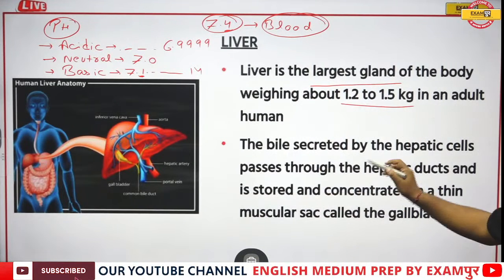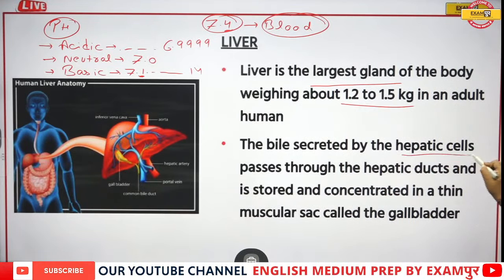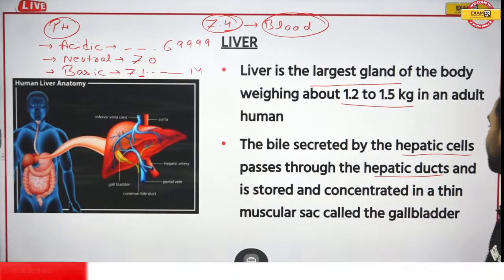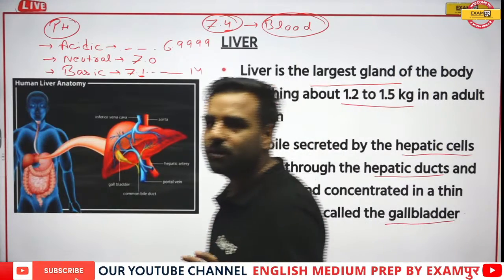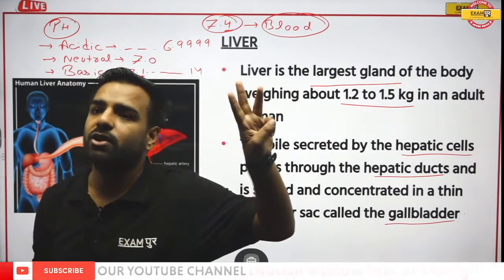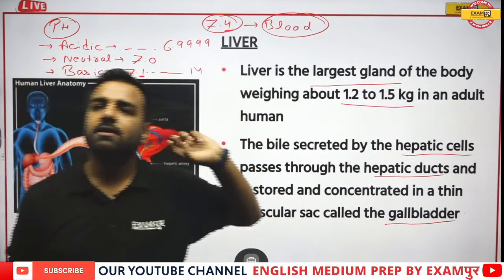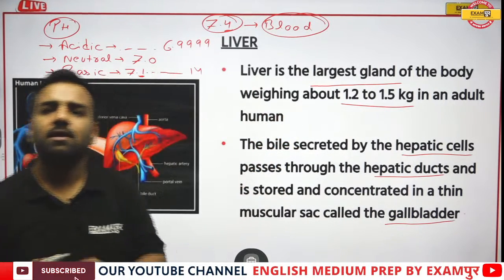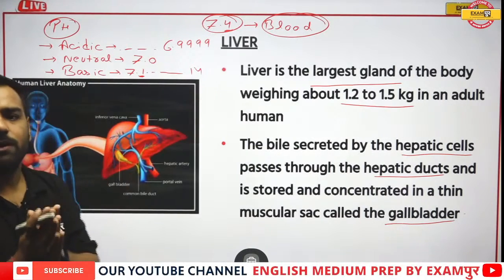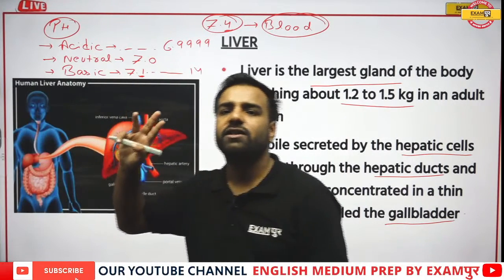Moving forward, bile is secreted by the hepatic cells, which pass through the hepatic ducts, and is stored and concentrated in the thin muscular sac which is known as the gallbladder. Now this particular point contains three important questions. Anything above 7.0 will be basic. Yeah, that's true, Sana. So I'm moving forward. What I was saying, there are three important questions here.